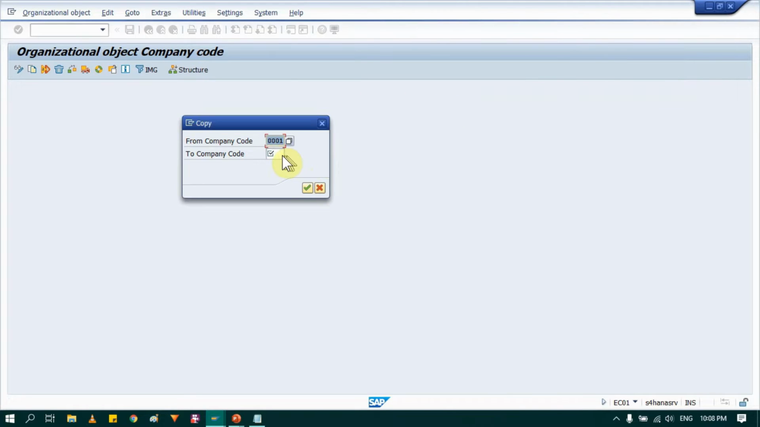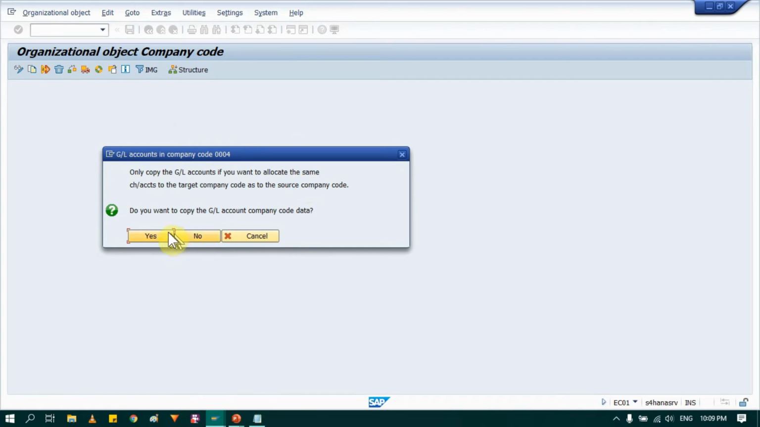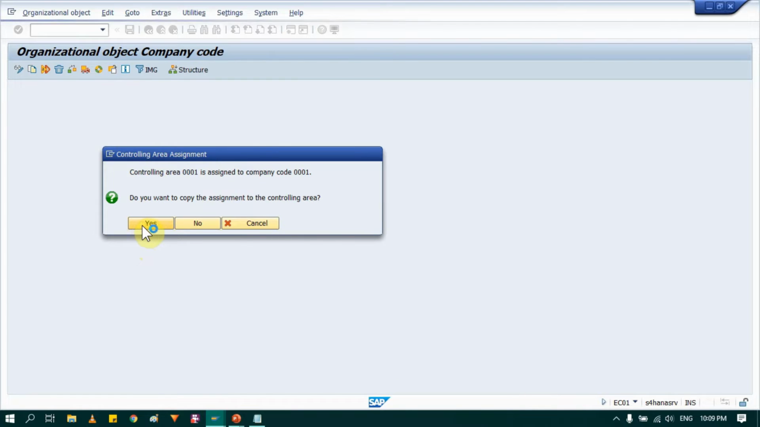I will select this and I'm going to create the company code 004. But note that this should not exist already. If it exists, the system will not allow you to create a new company code, because each company code has a unique alphanumeric combination and we cannot create it again. So it should be unique, not an existing company code. Provide this and continue. Then it asks whether to copy all GL account data and other settings. Just say yes.